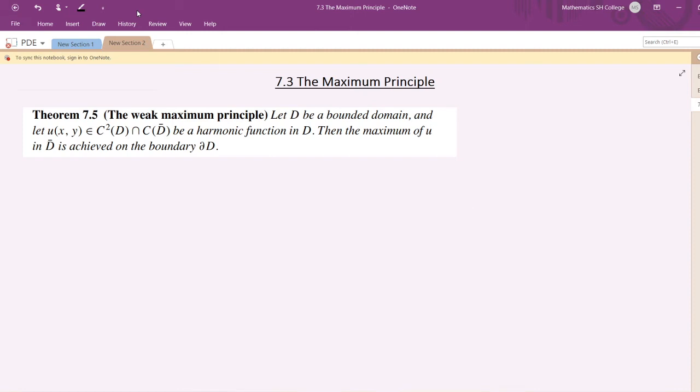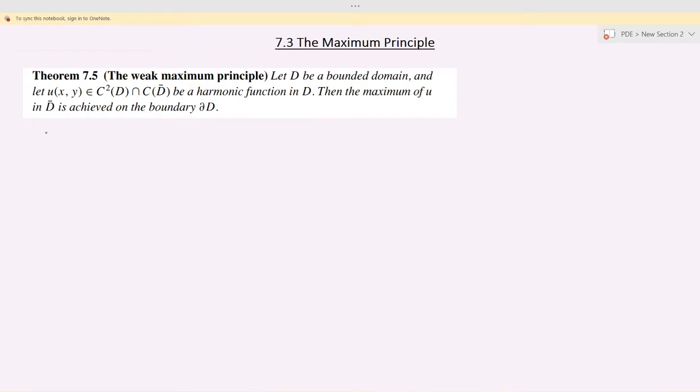Hello, dear students. So now we will move on to section 7.3, the maximum principle. So we have Theorem 7.5, which is the weak maximum principle. The name itself suggests that there may be something called the strong maximum principle. Okay, so let us see what the weak maximum principle says.